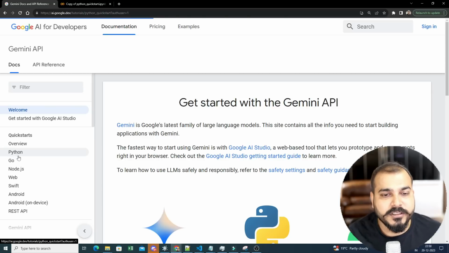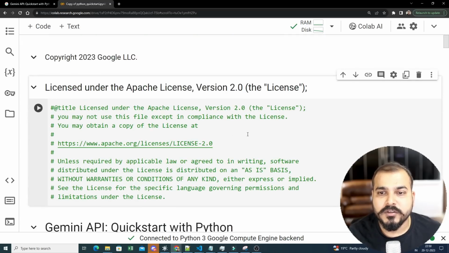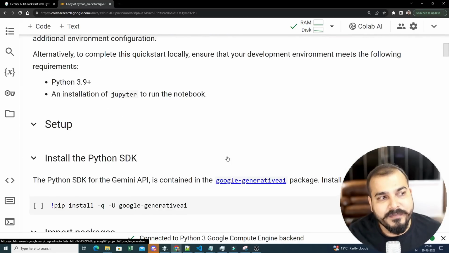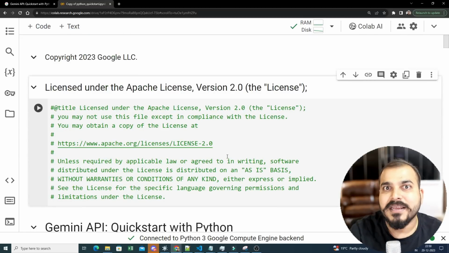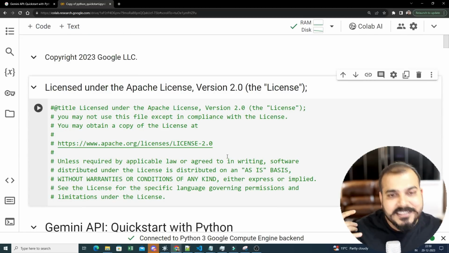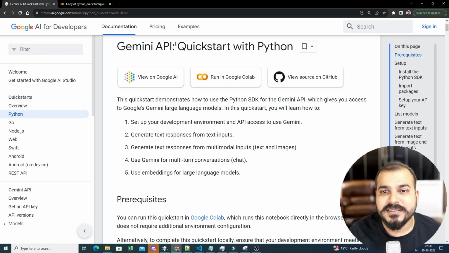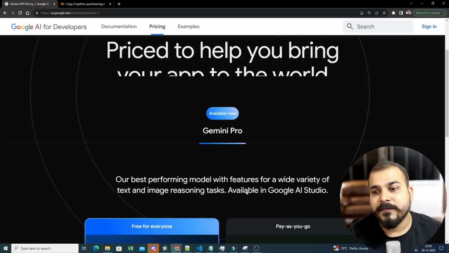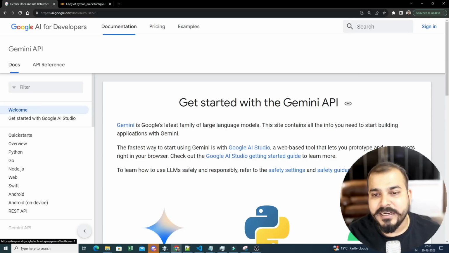First of all, just go to the Python section over here, and I'm going to click on this Google Colab. As soon as I click on this Google Colab, you can see over here, I've got this entirely. So we will go step by step. We'll understand each and every line of code, we'll see multiple examples, and then let's see how good the Gemini API is. As I told you already, Gemini has come up in three different versions, and Gemini Pro is right now available for you, where you can try it.